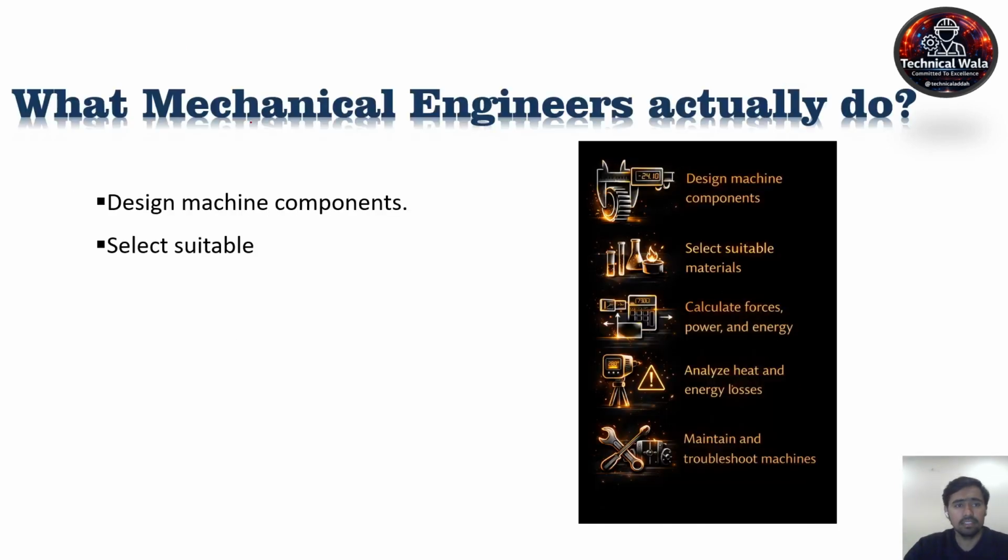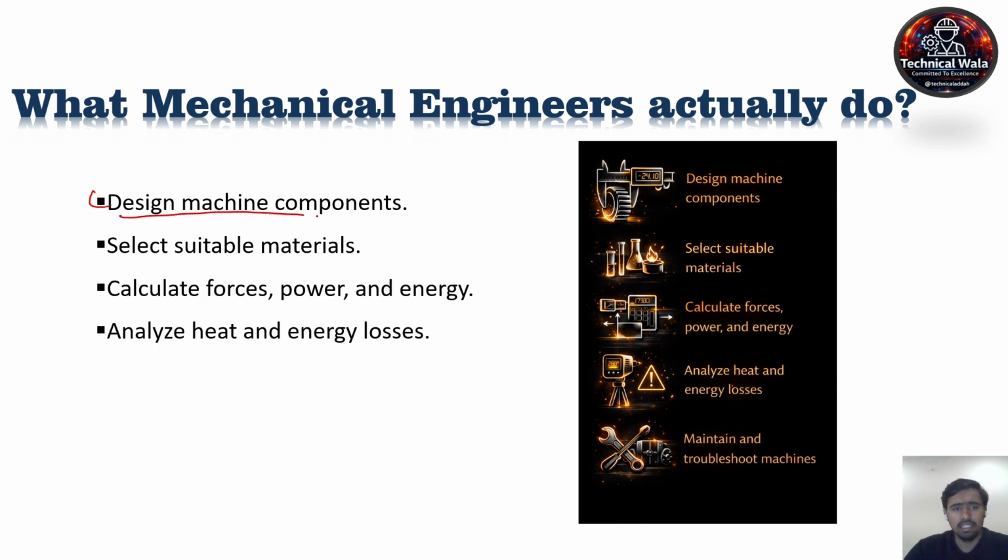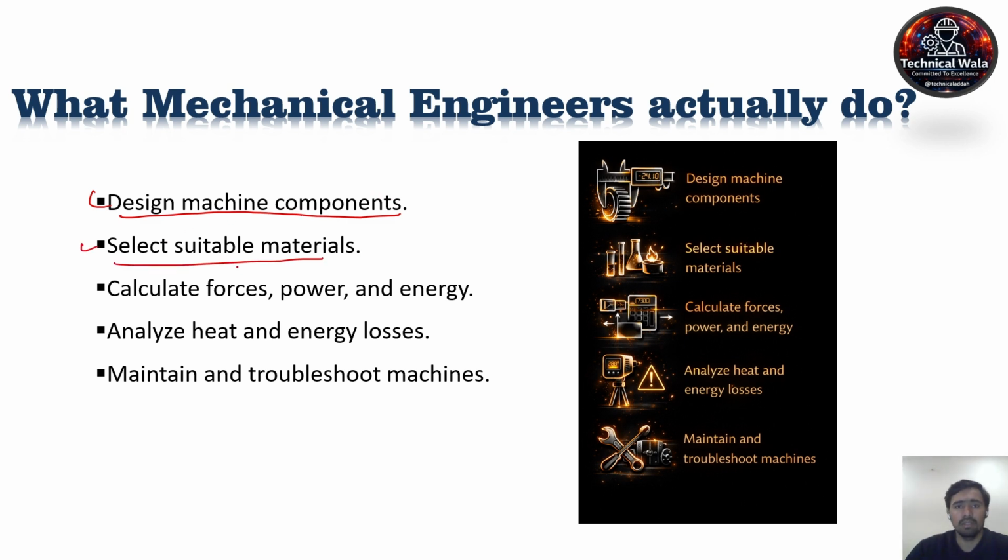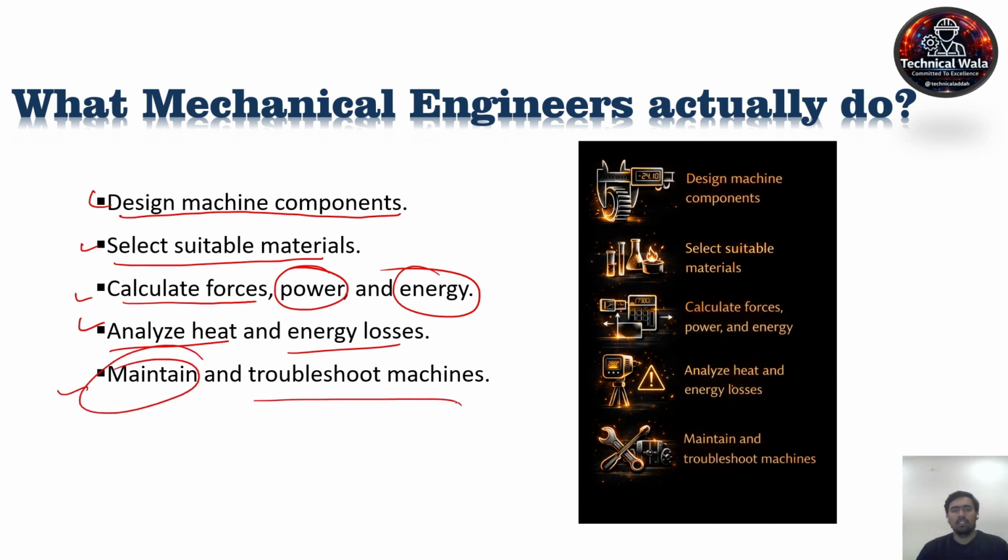Now, we will discuss what a mechanical engineer actually does. The first one is to design any machine component. The second one is the selection of suitable material for the design. The third one is to calculate the forces, power, and energy requirement. The fourth one is to analyze heat and energy losses. So by analyzing the losses, we can improve the efficiency of our system. And the last one is to maintain and troubleshoot machines.